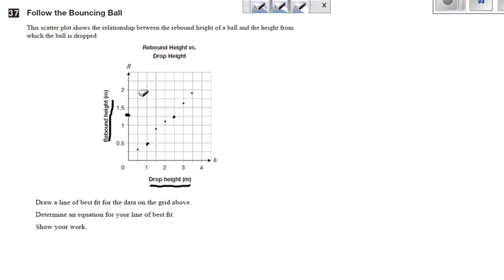So before we go any further, let's make sure you understand reading the scale on a graph. On the horizontal scale, I go 2 units to find 1 meter. Therefore, each box must be a half. So a half, 1, 1.5, 2, 2.5, 3. That's pretty straightforward.